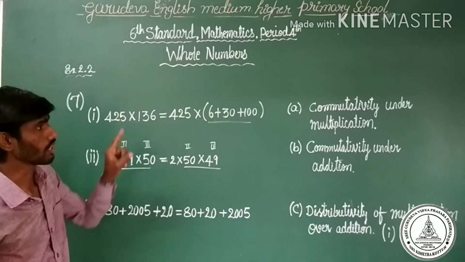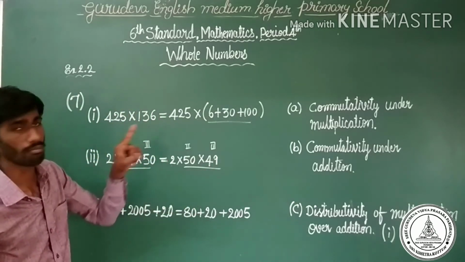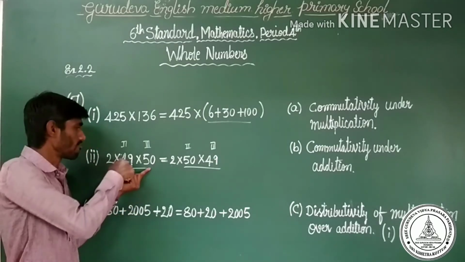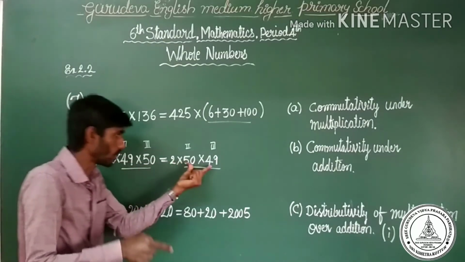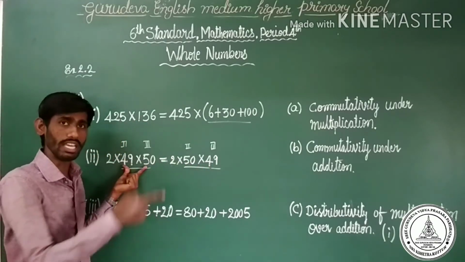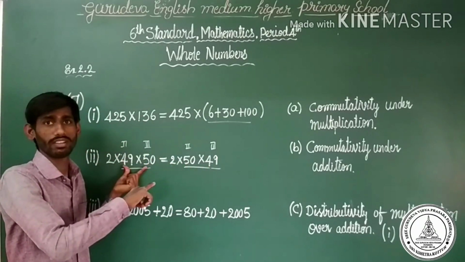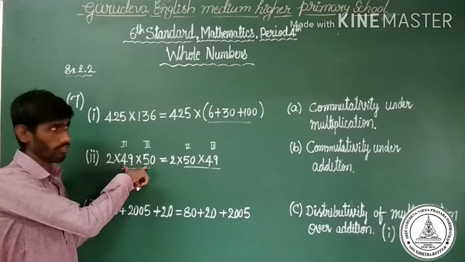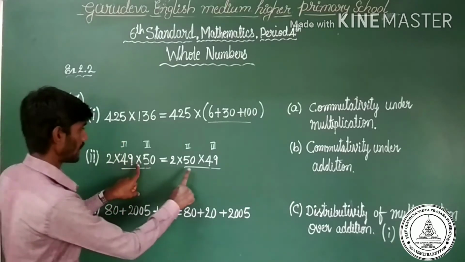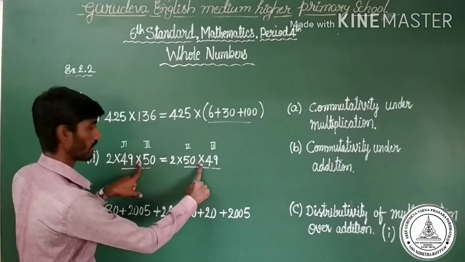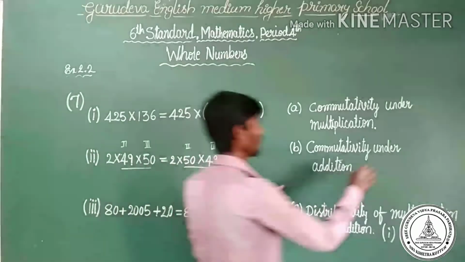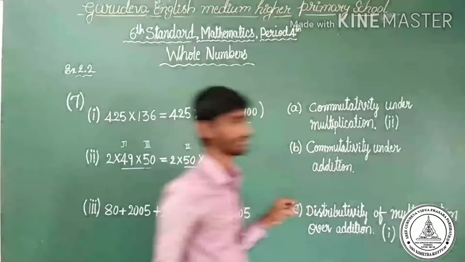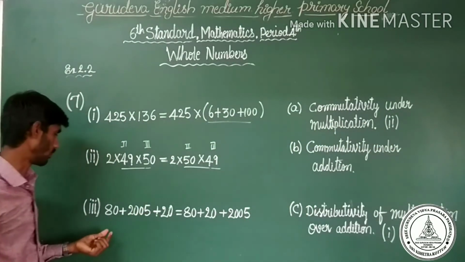Observe first option, commutativity under multiplication. They have taken only two variables. 49 into 50. Here two variables, here two variables. They changed the order. So it is commutativity under multiplication. Observe here, under multiplication. So this is the second answer. Yes. Come to third one.